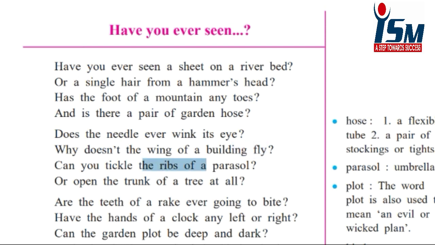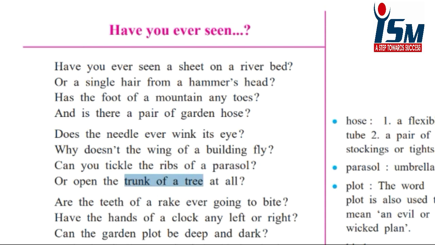Now, the ribs of a parcel. Here the parcel indicates an umbrella. So the ribs of an umbrella are homographically spoken about as if they are ribs of the human body which we can tickle. Then he talks about the trunk of a tree.